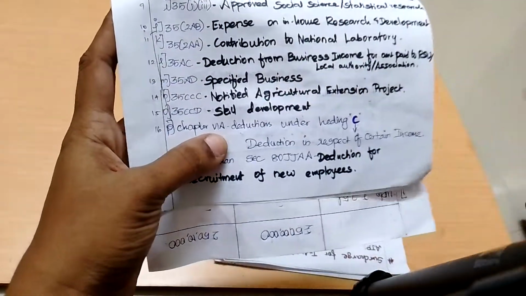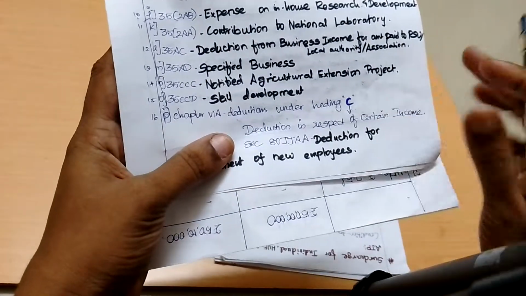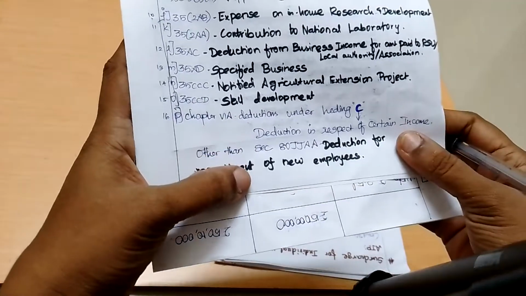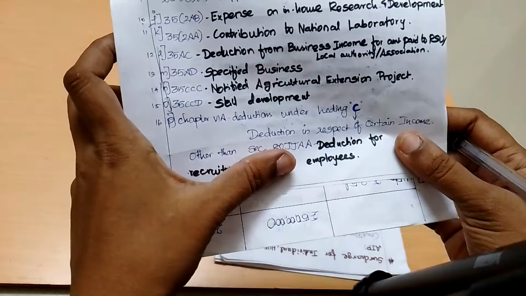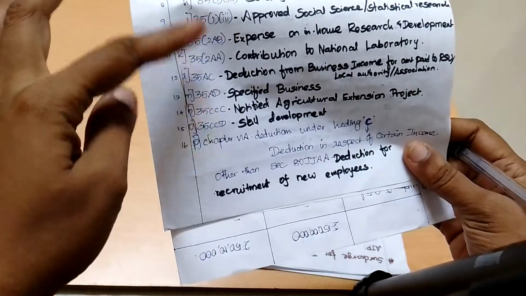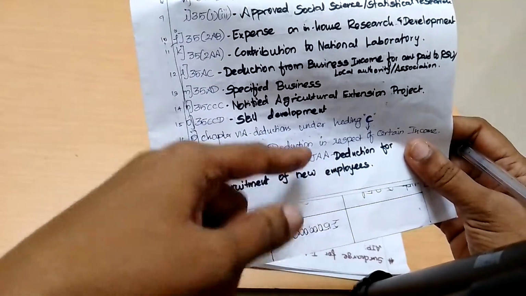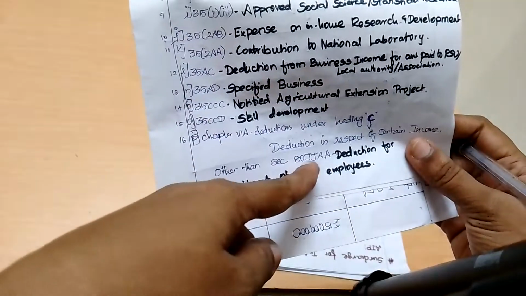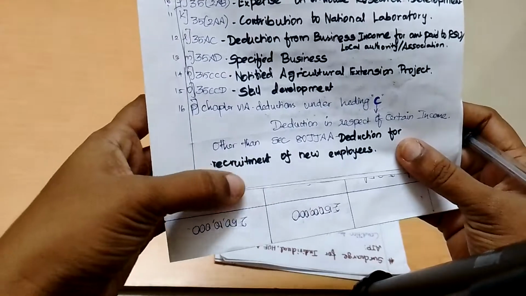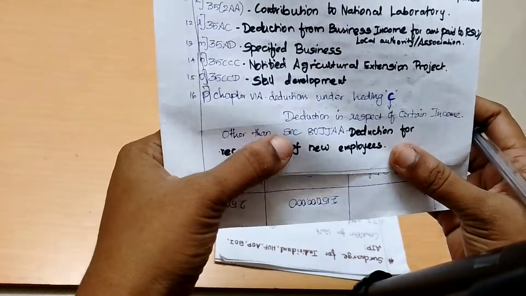Chapter VIA deduction we all know, 80C to 80U, and that is also under heading C, which means deduction in respect of certain income, and other than section 80JJA. We have to compute the total income without deducting these sections, but other than 80JJAA means they can allow the deduction under this section. Section 80JJAA means deduction for recruitment of new employees or additional employees. So for this section they are allowing this deduction,